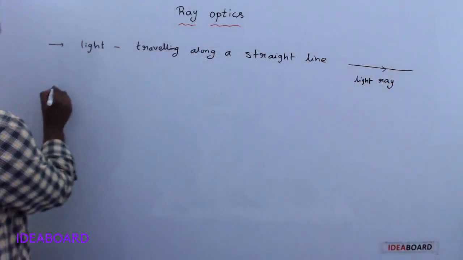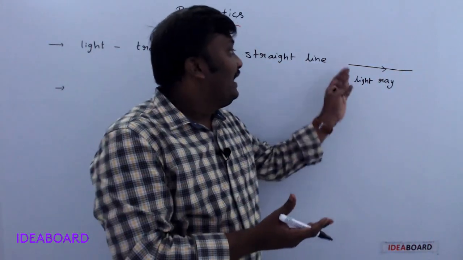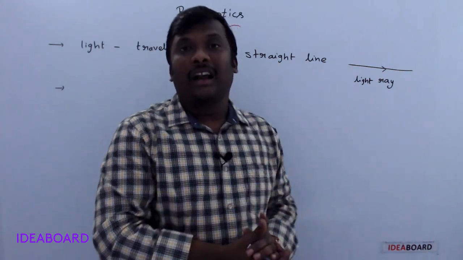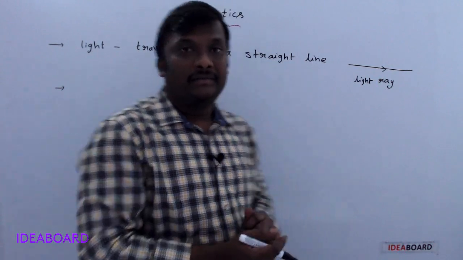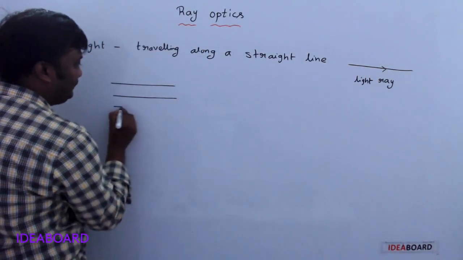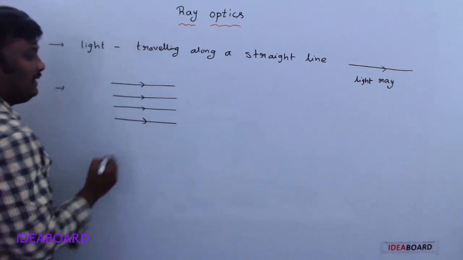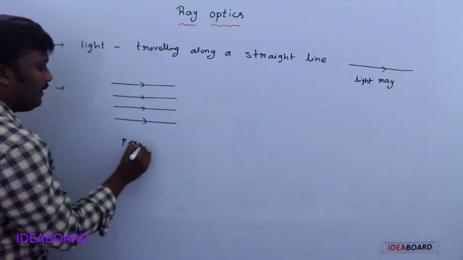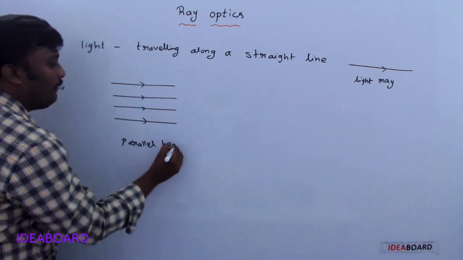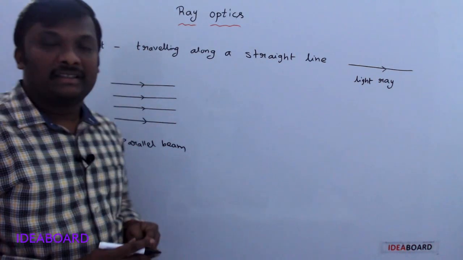Understand now? Next, if you take a bundle of rays of light, it is called a beam of light. If you draw the diagram like this, it is called a parallel beam of light, because all the rays are equidistant.